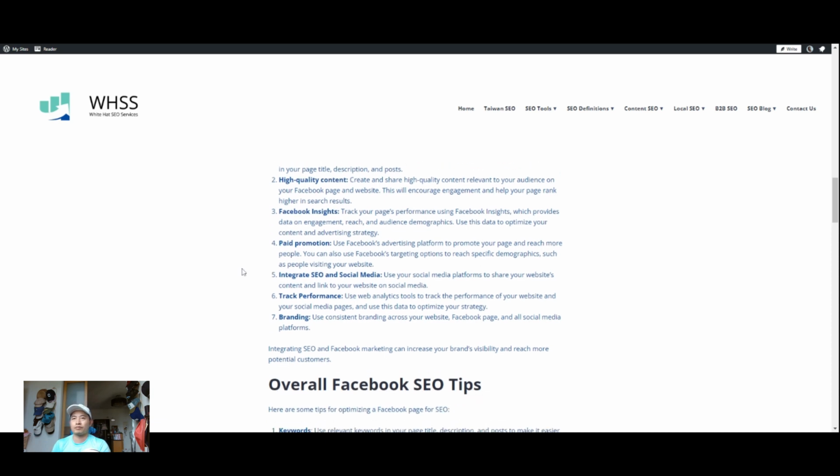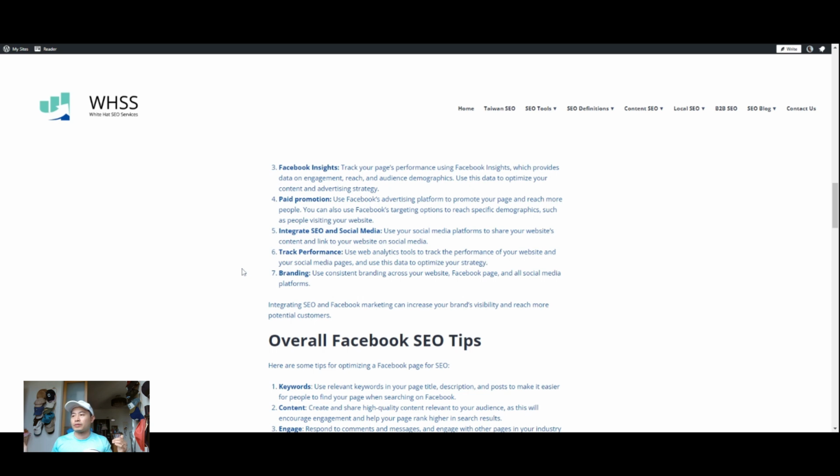And then, yeah, using paid media with owned media, right? Take your website and promote it on Facebook ads. That's another way to integrate. And then track your performance using, like I said, Facebook Insights, Google Analytics, Google Search Console, and then even better, use Ahrefs or another keyword tracking tool to know what content is ranking well. And then making sure your brand is consistent across all these platforms. All right, on your website, on your Facebook page, or other social platforms.